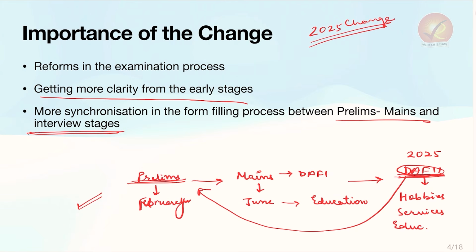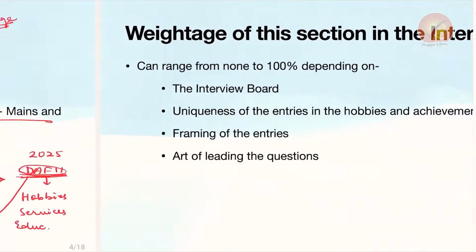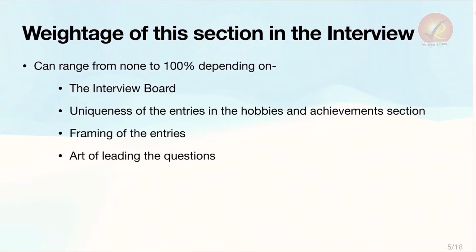The outcome of it was that there was a lot of confusion, especially in the early years. This is what happens every year when new kinds of reforms are introduced. This year, the new change that UPSC has brought is the new cadre allocation policy, which is something that we have already talked about in one of the previous videos. But these kinds of changes, when they're made for the very first time, bring a lot of confusion, a lot of doubt and a lot of chaos, which is why we are going to talk about this in the interview section in detail.